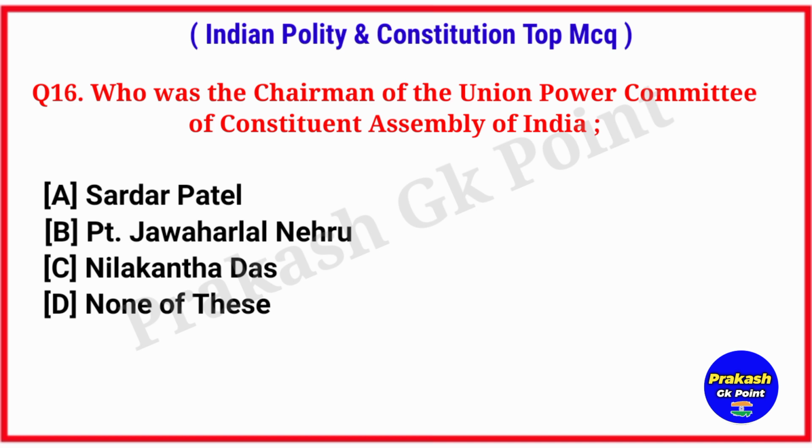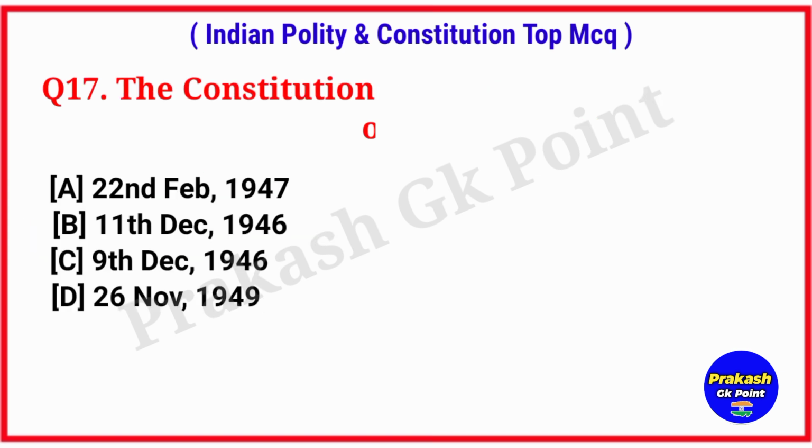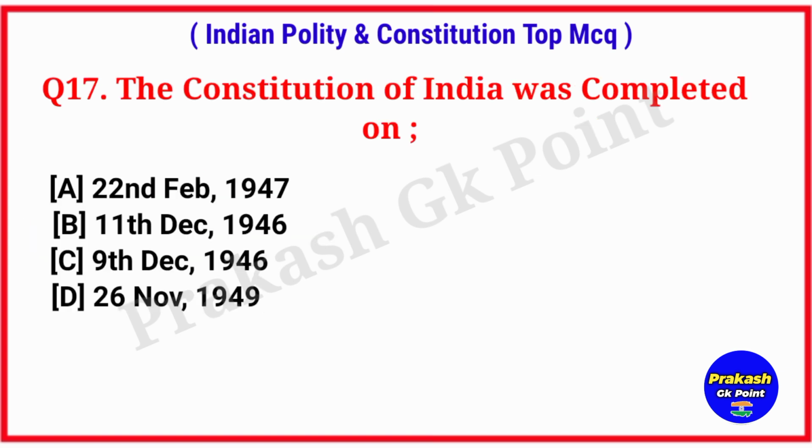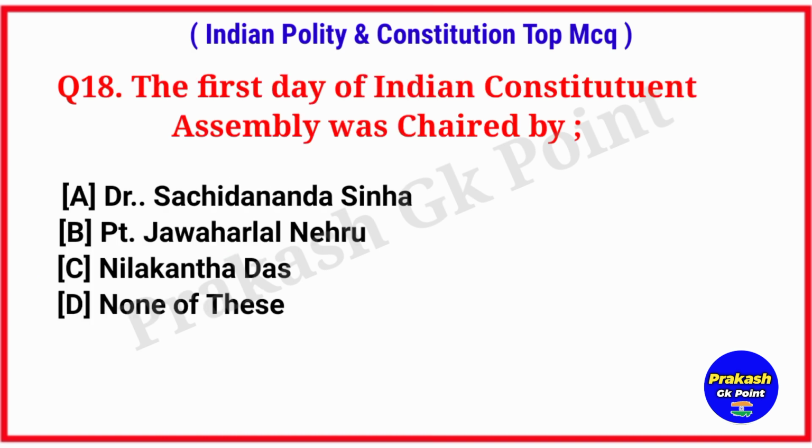Who was the chairman of the Union Powers Committee of the Constituent Assembly of India? Answer: option B, Pandit Jawaharlal Nehru. The Constitution of India was completed on. Answer: option D, 26 November 1949. The first day of Indian Constituent Assembly was chaired by. Answer: option A, Dr. Sachidananda Sinha.